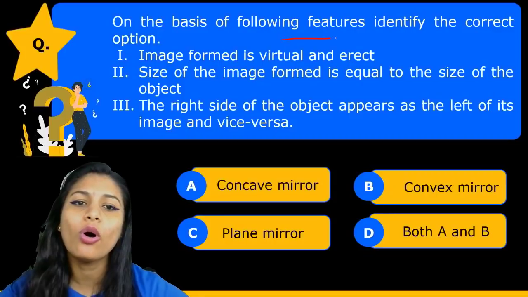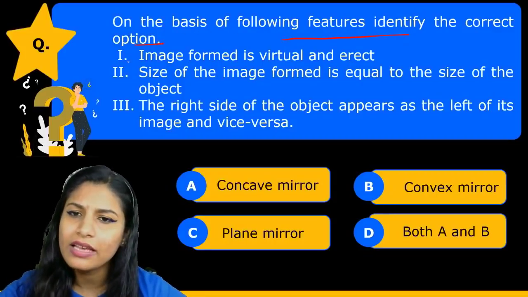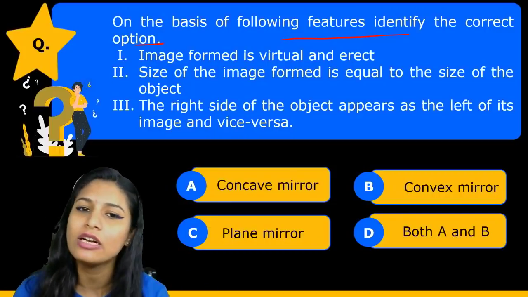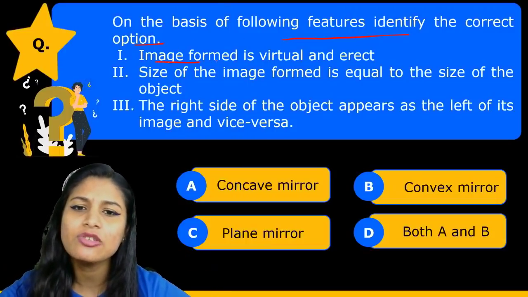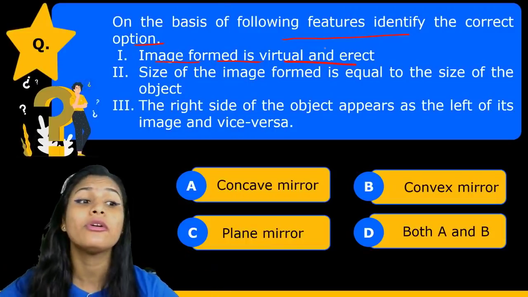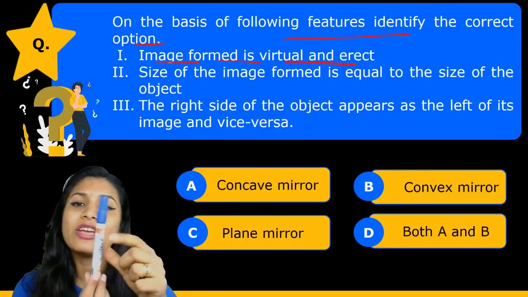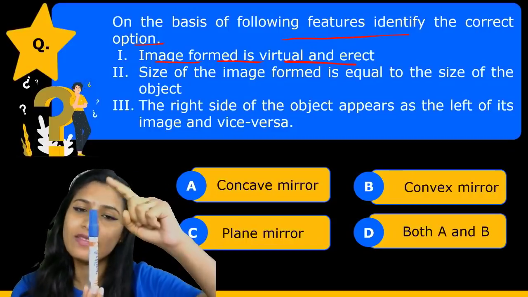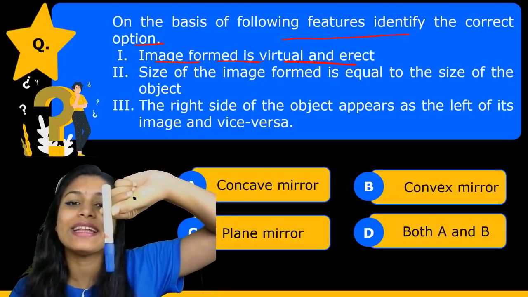On the basis of the following identity, we have to see that these are given about some mirror and we have to find out which kind of mirror we are talking about here. Okay. The first statement says image formed is virtual and erect. What do you mean by erect? See, this is a pen, if this is the body, if the image formed is like this, that means head is up and tail is downward. Sar upar hai aur paun niche. So that is erect. If it is like this, it is inverted.